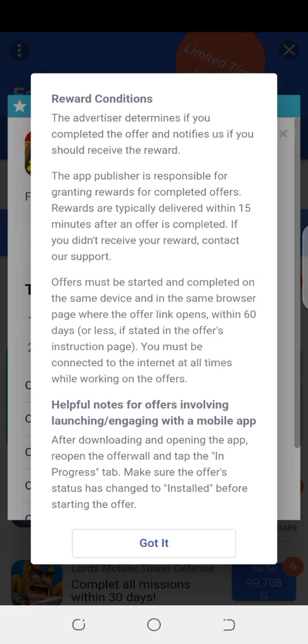Offers must be started and completed on the same device and in the same browser page where the offer link opens, within 60 days or less if stated in the offer instruction page. You must be connected to the internet at all times while working on the offers. Helpful notes for offers involving launching and engaging with a mobile app. So this is what you do, guys. After downloading and opening the app, reopen the offer wall and tap the in progress tab. Make sure the offer status has changed to installed before starting the offer.